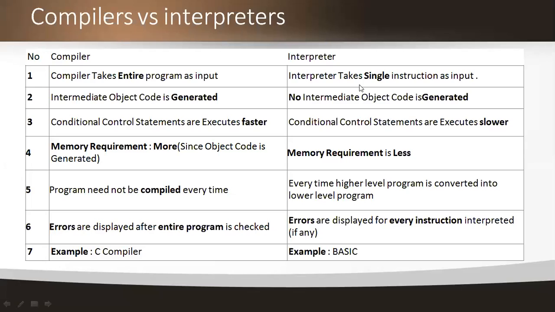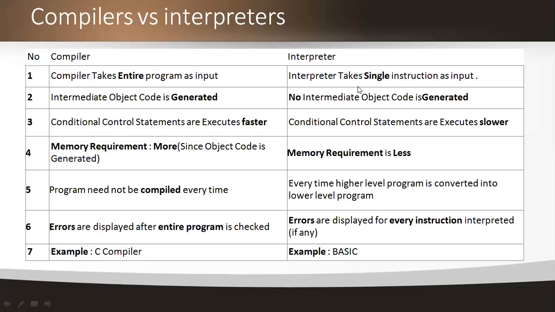See here, the compiler takes the entire program as an input, but the interpreter takes single lines of code, and every line is going to be executed. Here the overall program is executed at a time, but in an interpreter the program execution is done line by line. And in compilers we generate the intermediate code in the form of three address code format, but the interpreter does not generate any type of intermediate code.